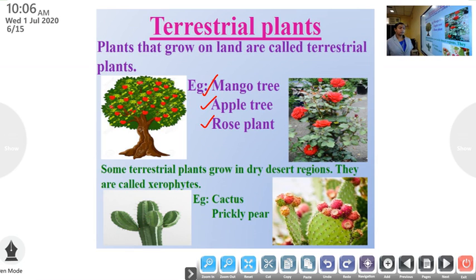Some terrestrial plants grow in dry desert regions. They are called xerophytes.